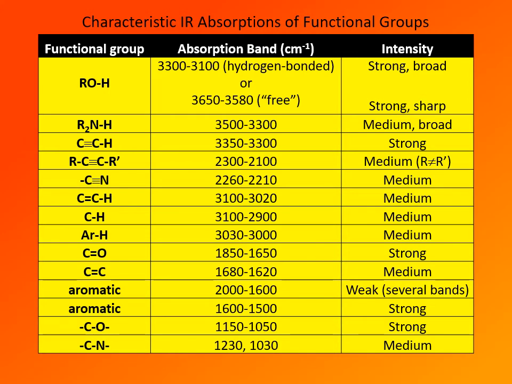Again, if you wish, you can pause the video here and examine this in more detail. For each bond or functional group, you should know where it appears in the spectrum, at what wave numbers, and also intensity, whether it's strong or weak, and whether the absorption band appears as broad or sharp.